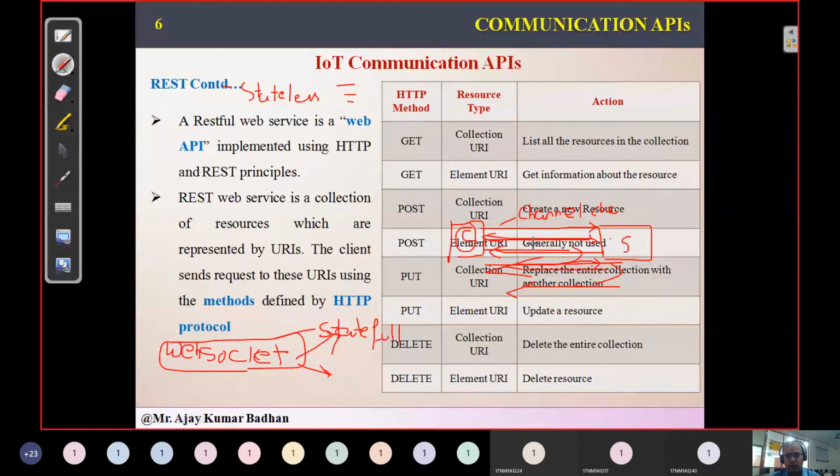Once the process is completed, the client has to send one more request asking to close the channel. Remember, in stateful WebSocket we need to close the channel or else it will keep on staying open. It's like having a conversation with your friend on a mobile phone: after the conversation, you simply leave the phone aside without disconnecting.